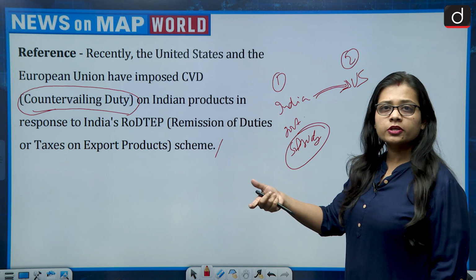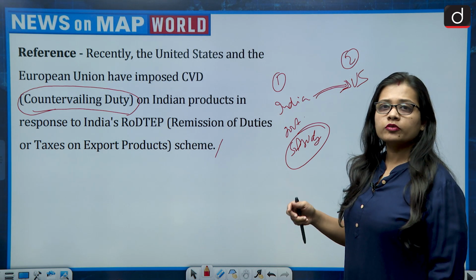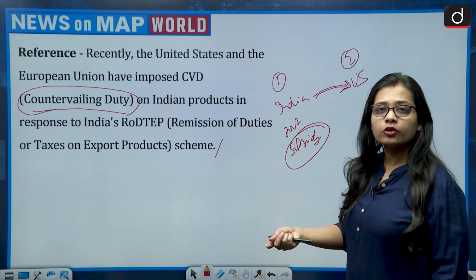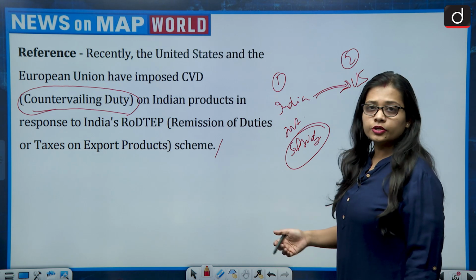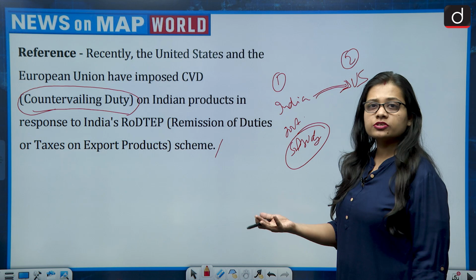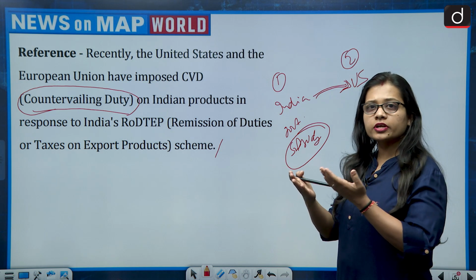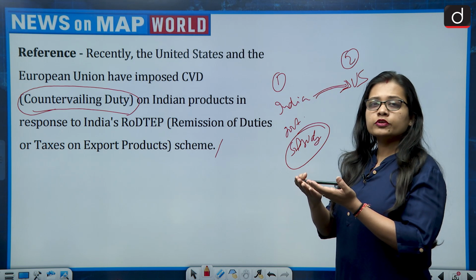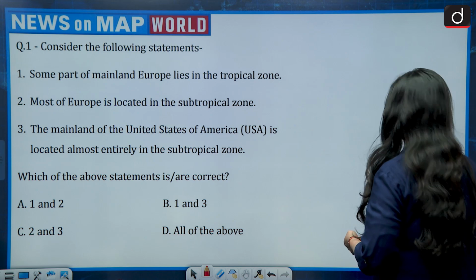Now the US government, to save its own country's manufacturers, will put duty on the product from their side. That is why it is called countervailing duty, to save their country's manufacturers from the lower price of the product, so that the price of the product comes on par with the market price. So let's see the question.